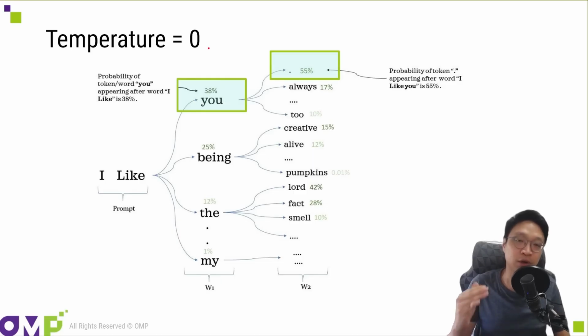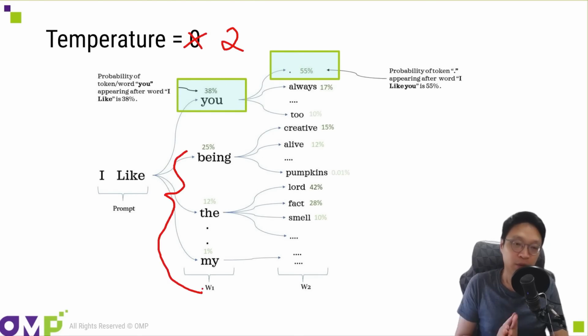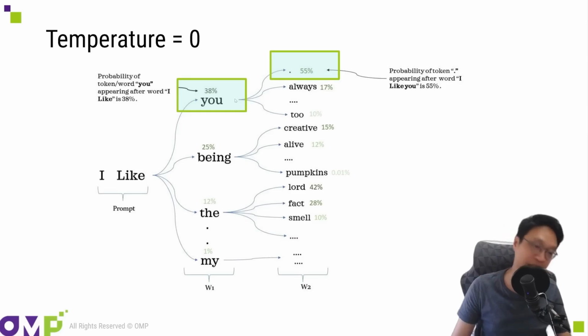If you set the temperature very low, it will most likely choose the path with the highest probability. On the other hand, if you set the temperature higher, for example to 2, then those words that originally had a lower probability will become more likely to appear. In other words, low probability becomes high probability. For example, something that was originally at 25% might become 29%, and something at 12% might become 20%. That's how it works. A probability of 1% might become 5% and so on. So by adjusting the temperature, you can control the randomness. Normally, when you use ChatGPT or Poe, the default setting is usually 1.